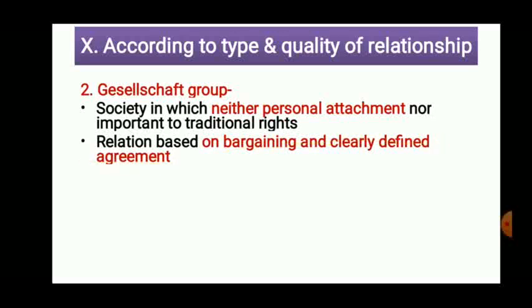For example, in a bank, if you approach the bank to take a loan, then the bank is going to make an agreement with you. Even though the manager is your brother, he is not going to help you. On the basis of traditional relationship, or personal relationship, he is not going to offer a loan to you. He asks you regarding the documents.